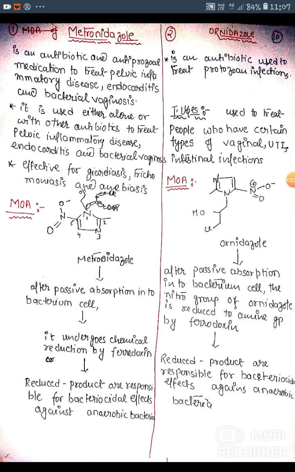Mechanism of ornidazole: after passive absorption into the bacterial cell, the nitro group of ornidazole is reduced to an amine group by pyridoxine. So here the enzyme can reduce the nitro group into the amine group. That's why the reduced product containing the amine group is responsible for the bactericidal effect against anaerobic bacteria.